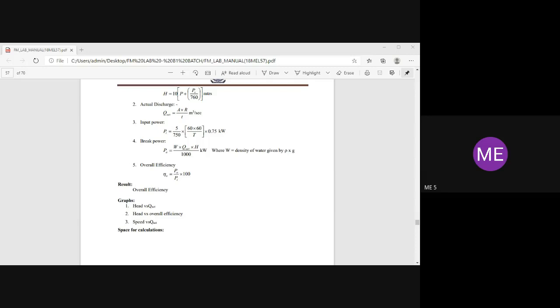Chinmay, are you doing graph sheet? Yes, sir. Doing it, sir. Do it. Are you getting all the things properly?